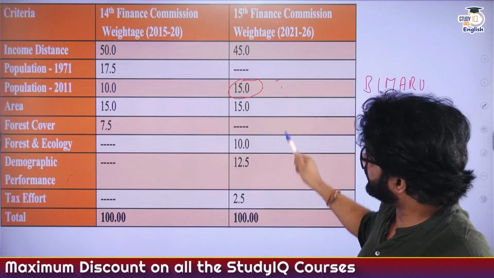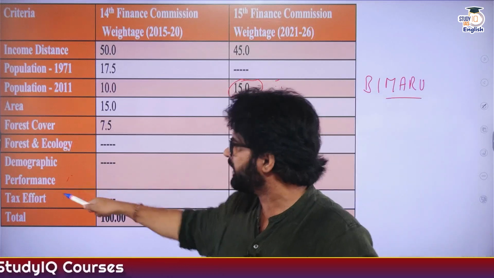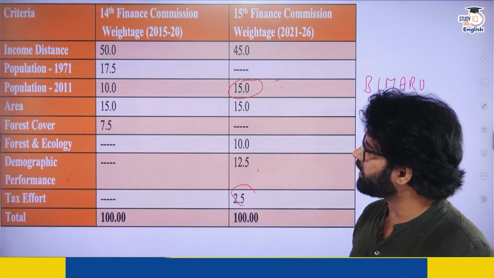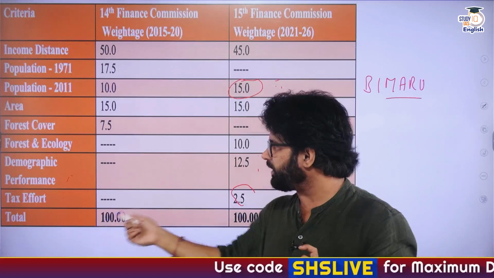So that can be countered. This population 2011 argument can be countered by the demographic performance argument. Then there is tax effort. The states which are making more effort in raising their taxes will again be awarded.